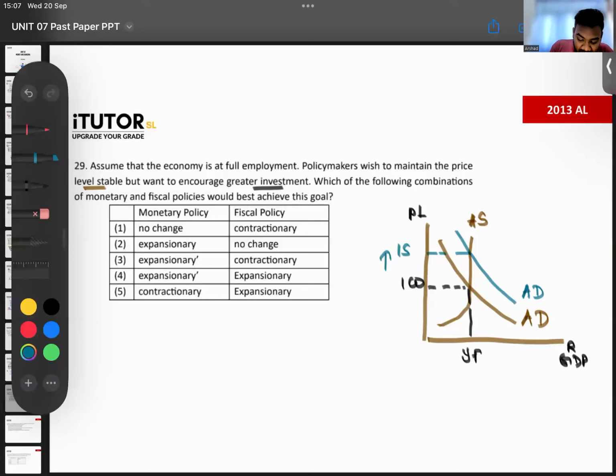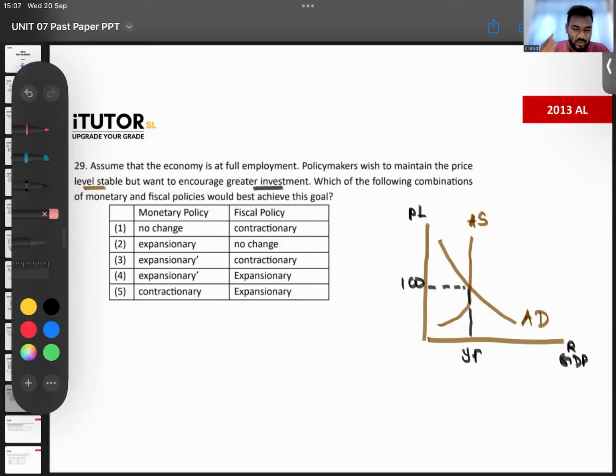So this economy, they want investment to go up also. They want prices to stay the same also. How? How can they make sure that investment also increases, but price levels are also the same? So ideally, guys, you all understand that in this, one has to be contractionary, one has to be expansionary. You all understand that, because if you have both expansionary, AD will go up, prices will go up.